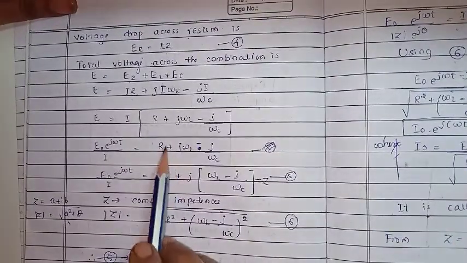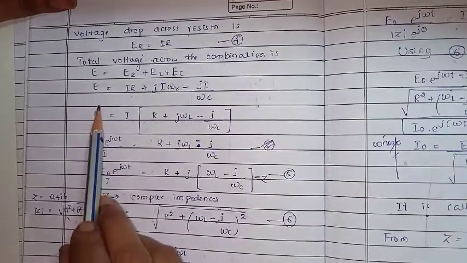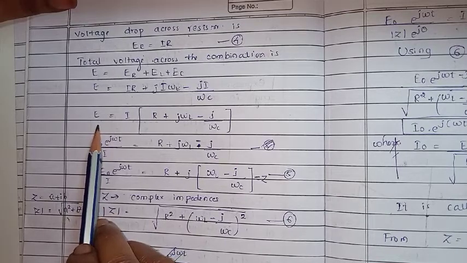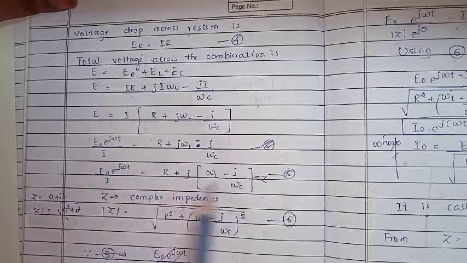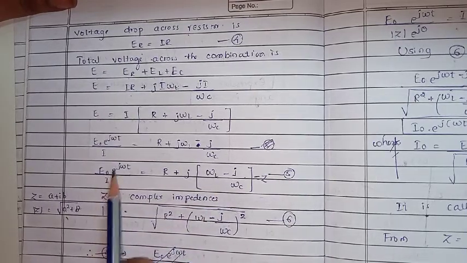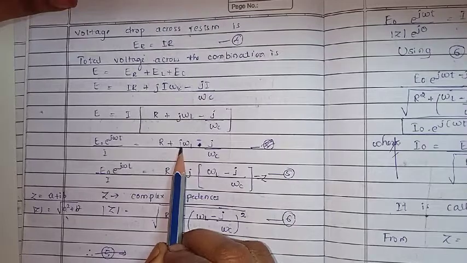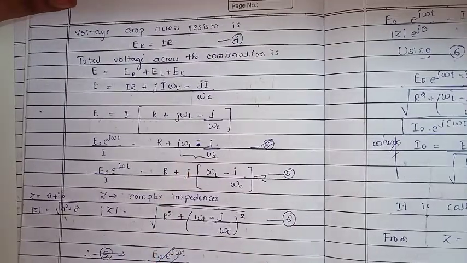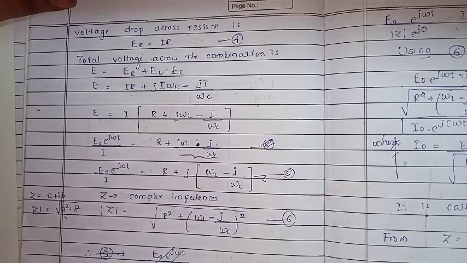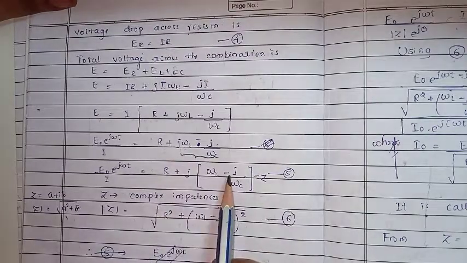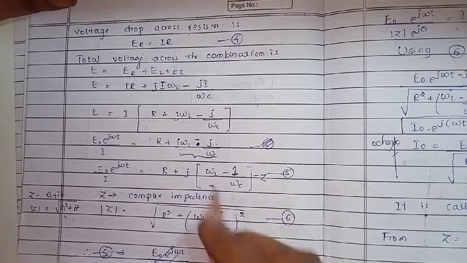Okay, then let's take I to the LHS. We know that the E value is the EMF, EMF is equal to E naught e raised to j omega t. Here, instead of E, E naught e raised to j omega t by I equals R plus, in these two terms j is common. Let's take j outside from these two terms, inside the bracket omega L minus 1 by omega C.